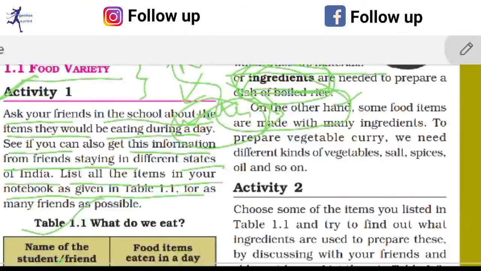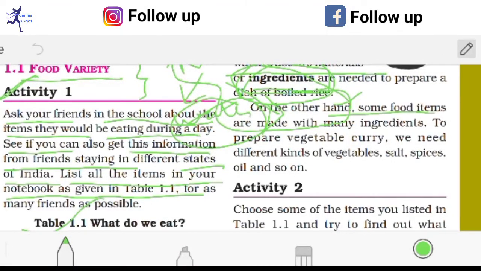On the other hand, some food items are made with many ingredients. To prepare a vegetable curry, we need different kinds of vegetables, salt, spices, oil, and so on. Suppose you want to make a vegetable curry, then what ingredients are necessary? Number one, vegetables are necessary, then salt, spices, oil, and so on. Water is also necessary. These things are very helpful to make your curry tasty.